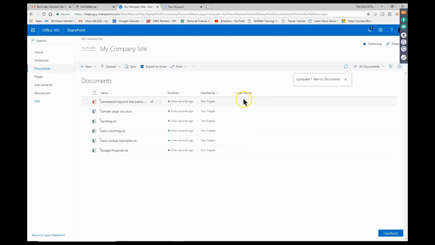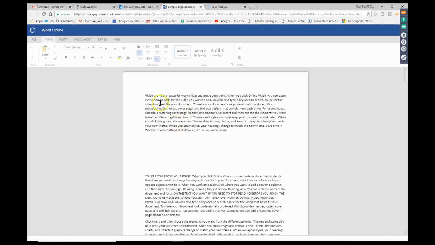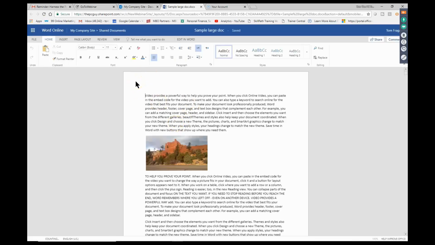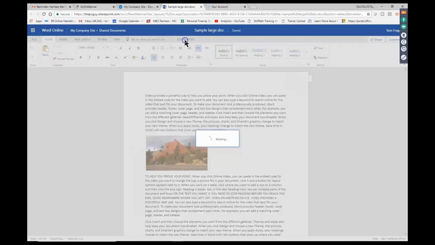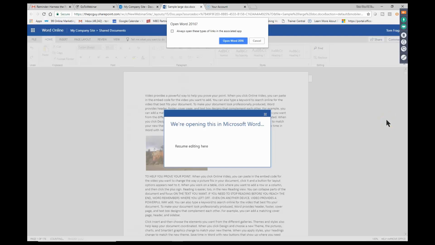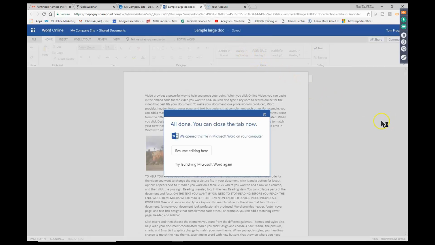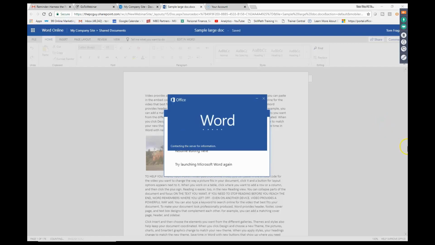Now, when somebody views that folder or the file, they're just going to click on it. And now it's going to open up usually in Word Online. But let's say I really want to edit that document. So I'll pick on Edit in Word, and then it's going to open up in actual Microsoft Word on your computer. Now, this is going to be something really important.